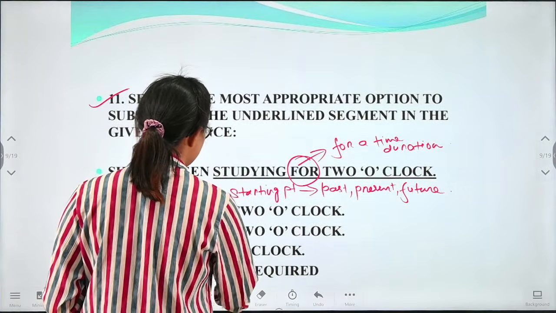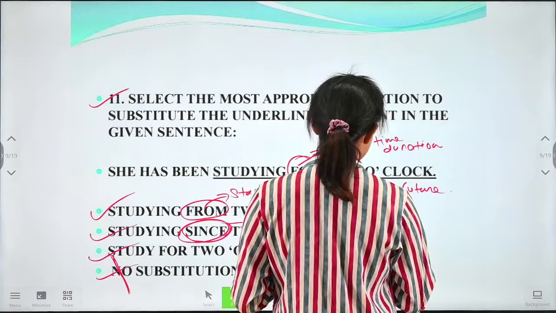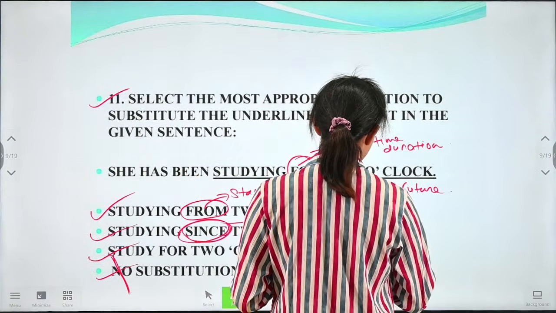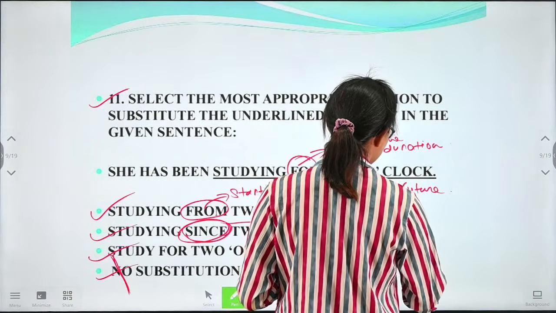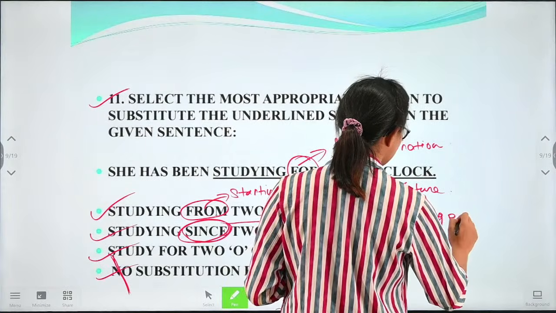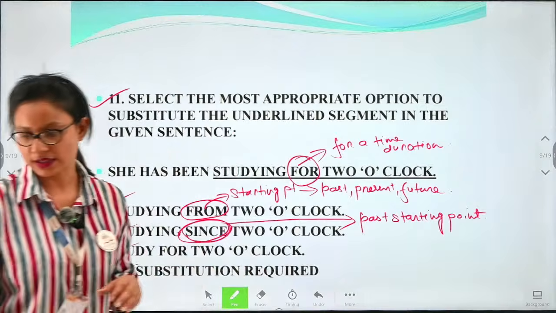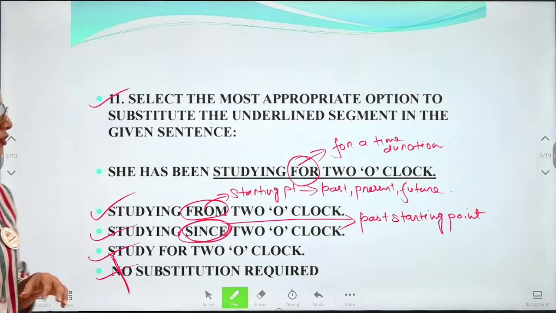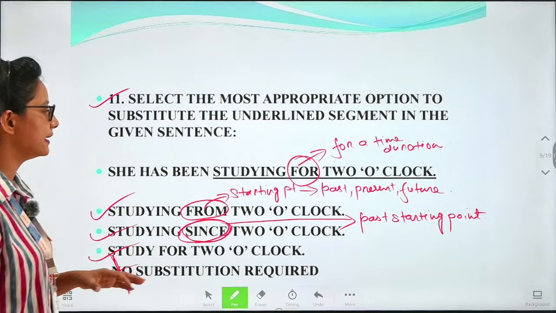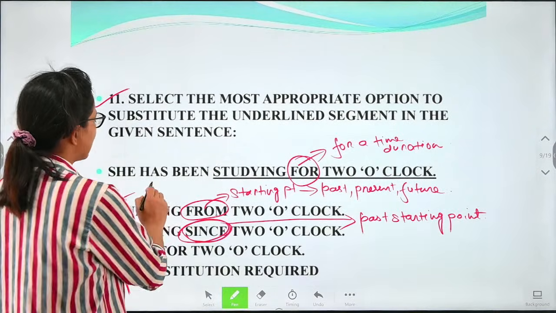So where we use since is used for what? Since is used for past, for past starting point only. Okay, since is used for the past starting point only here. So here we have seen that has been.